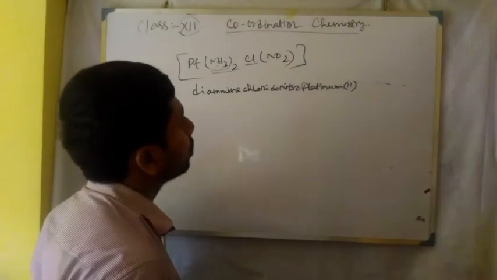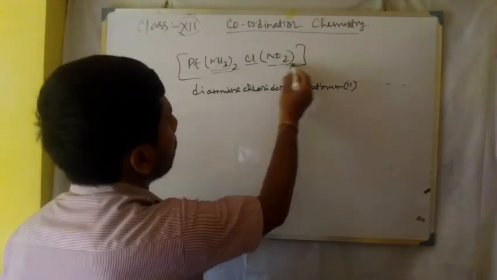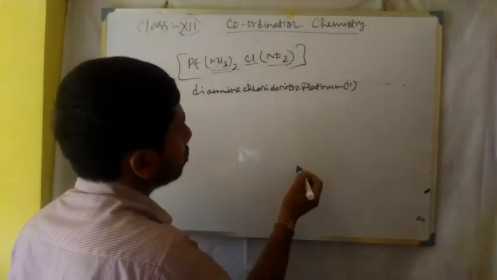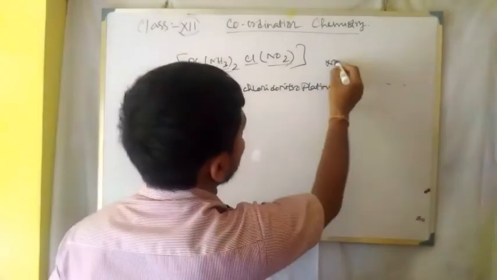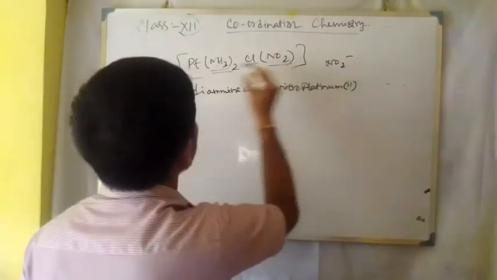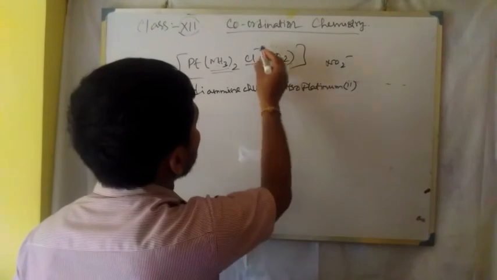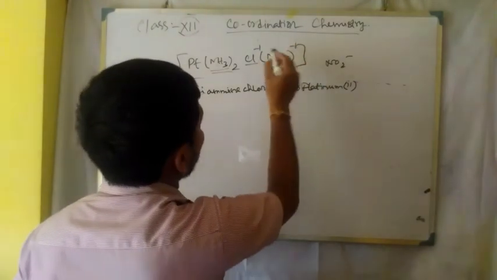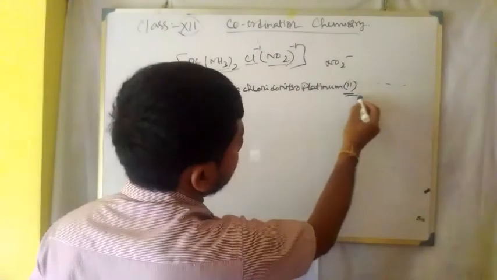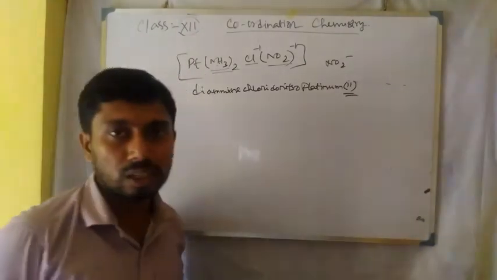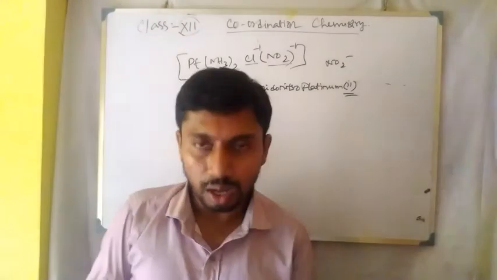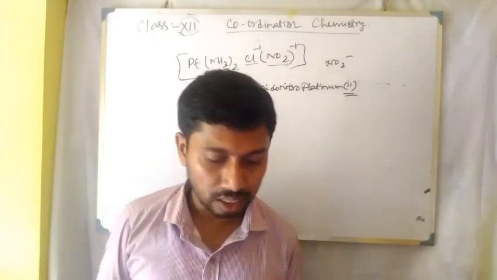Chloro, that is chlorido, is an anionic ligand. NO2 is nitro, because NO2 comes with a 1 minus charge, so it is neutralized: minus 1 here, minus 1 here. So all the charges are neutralized. For this reason, platinum is in the plus 2 oxidation state. So it is only the basic idea about that.